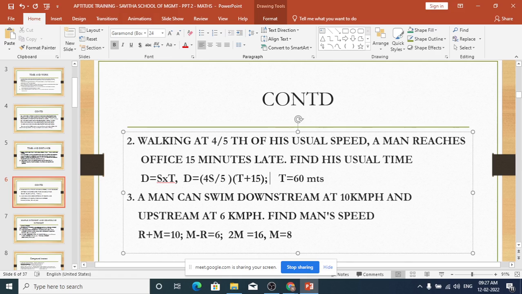Instead of D, you can substitute ST, and S gets cancelled, and what is left is only T. Keep the T on one side and bring all the numbers to the other side. That will give you the answer. If you are through, we can go to the next question. But this is the typical question which they will give in your exam, with usual time and things like that. Many of the aptitude tests give such questions.